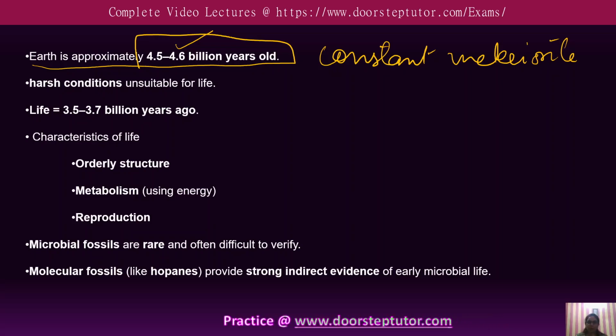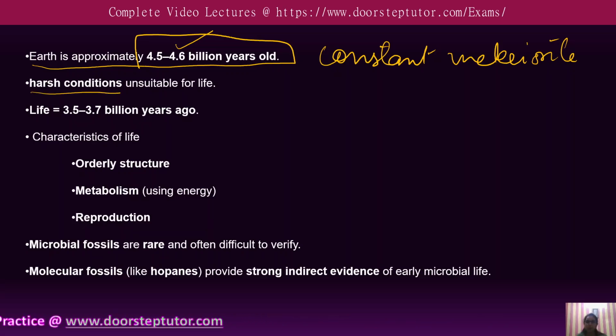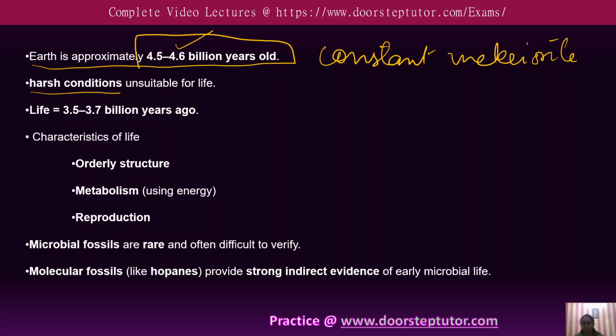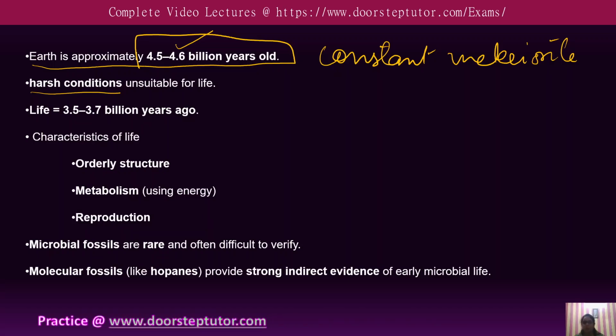So earlier it was a very harsh condition, but as this condition improved over time, things calmed down: the meteorite bombardment decreased, liquid water appeared, and the gases from volcanic eruptions formed an atmosphere. These changes made the earth more suitable for life, therefore life began.